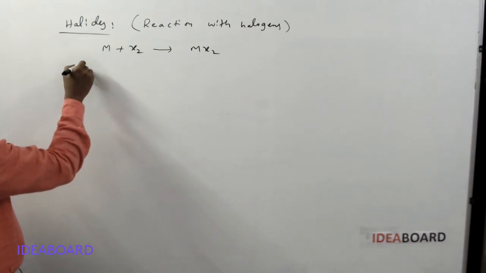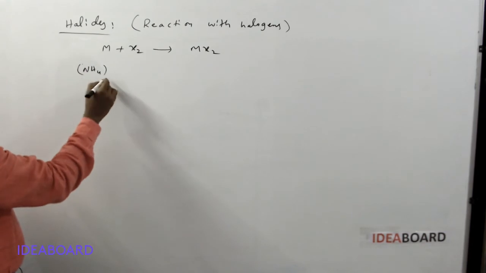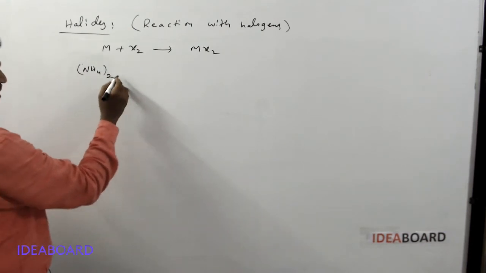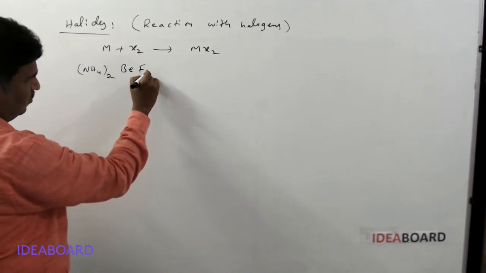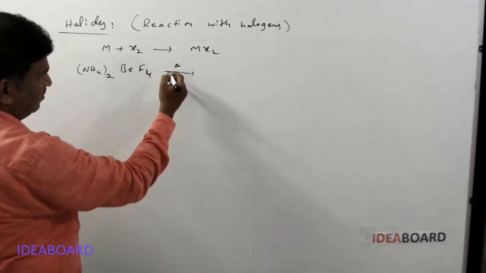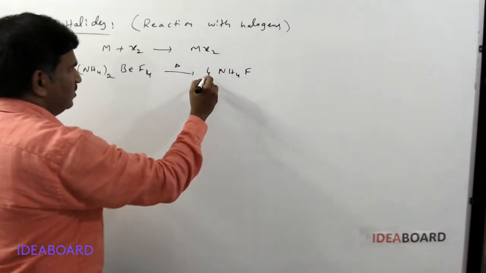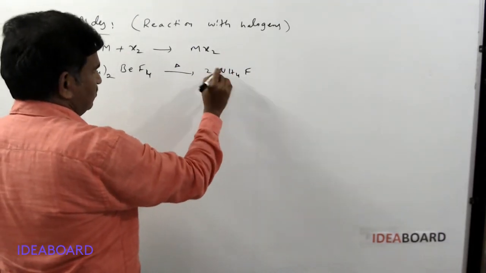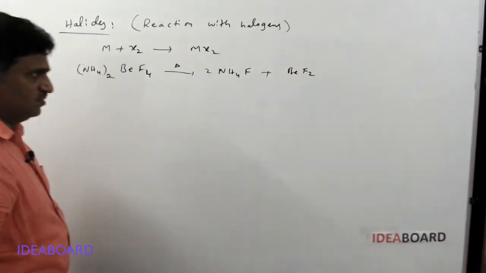But beryllium fluoride is particularly prepared by a special method, by taking ammonium fluoroberyllate, (NH4)2BeF4, on heating to high temperature, it gives NH4F, ammonium fluoride, plus BeF2, beryllium fluoride.